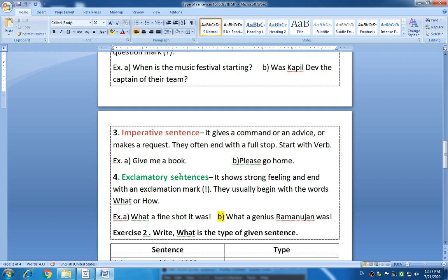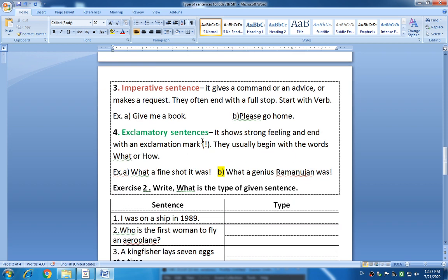Alright, look at the next sentence. Exclamatory sentence. This is the last type of sentence. Exclamatory means what? It shows us strong feeling and ends with an exclamation mark. Sometimes a group of words shows us strong feeling, like "Oh no!" or "What a fine shot!" So these sentences belong to exclamatory sentences.